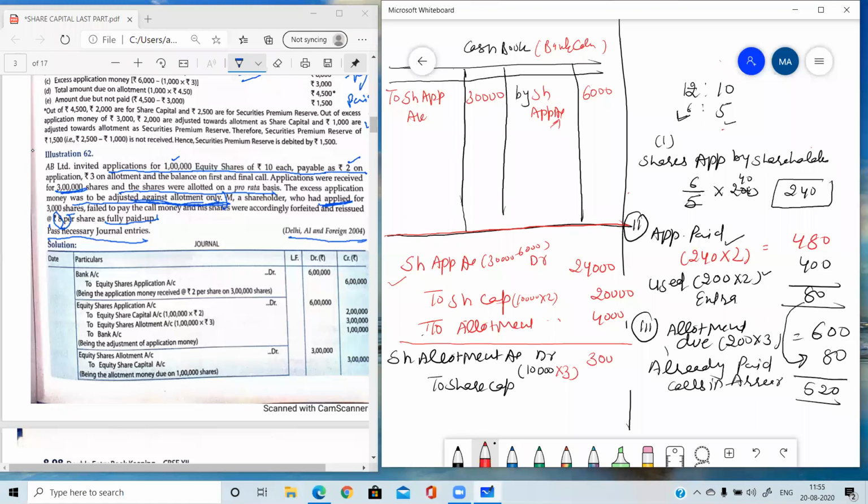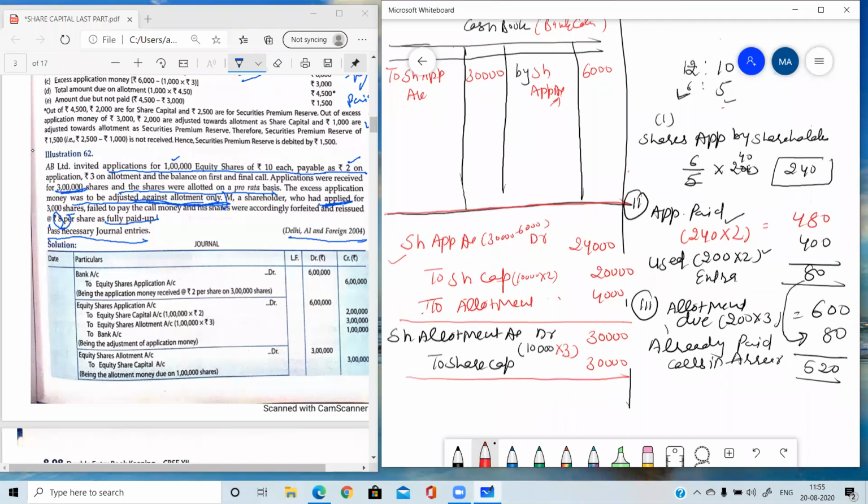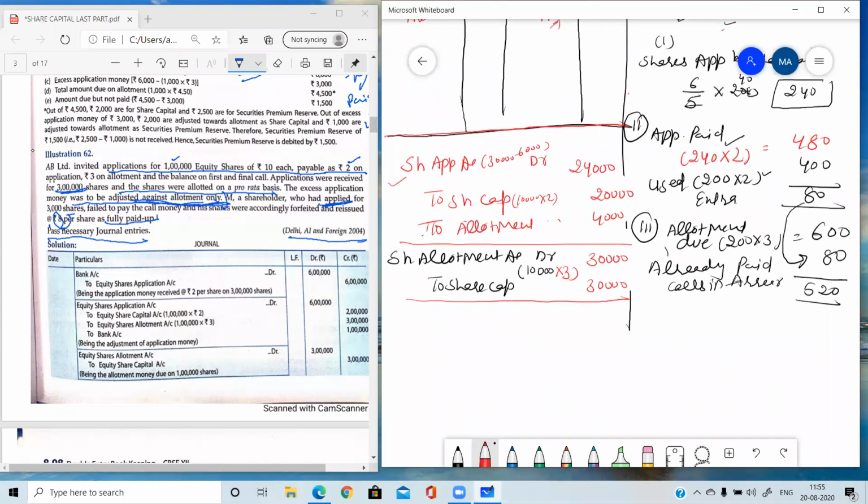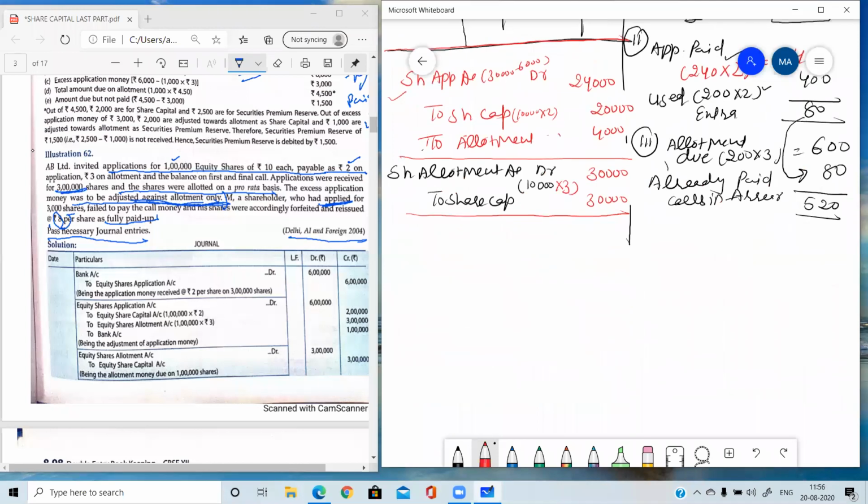So 30,000 we were supposed to receive. Now just please understand carefully the next bank entry. Okay, bank entry. So in bank entry, I'm just writing the entry, and afterwards we will be considering the cash book. For your understanding, first I am writing the complete entry.